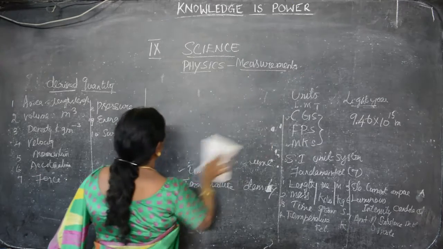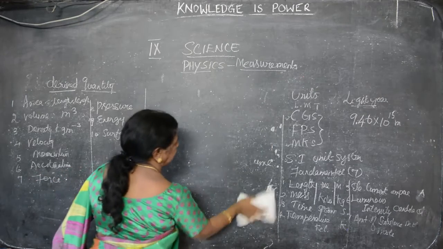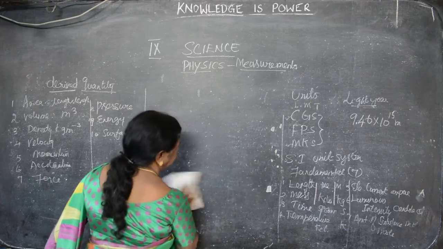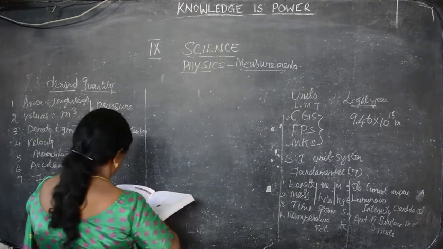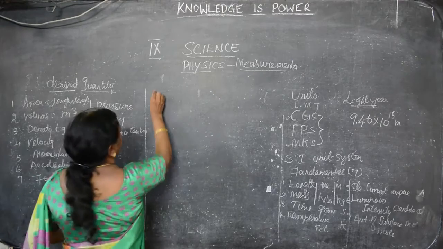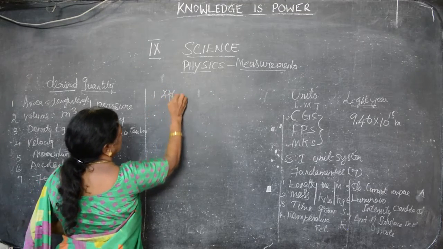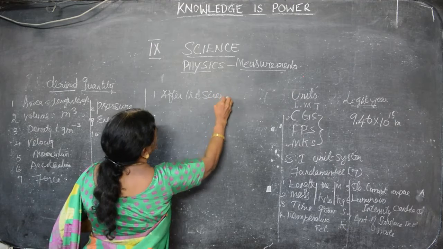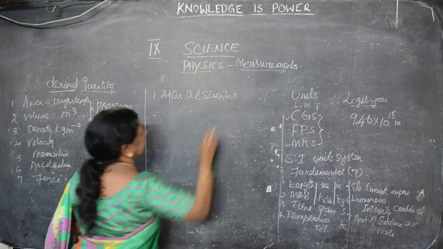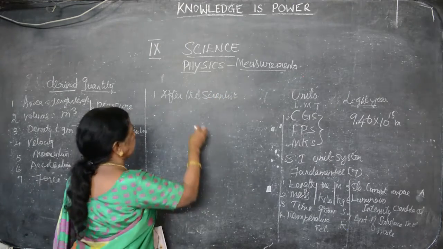Now we have to see what are the rules, how to write the fundamental quantity units. First one, the units named after a scientist should not be in capital letter. For example, the unit is Newton.